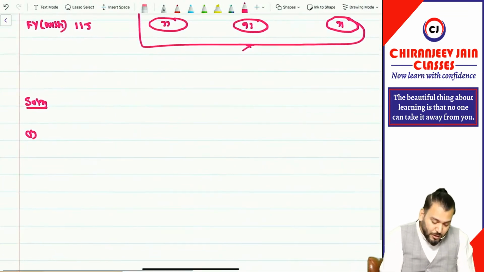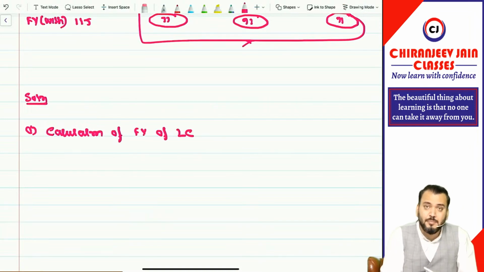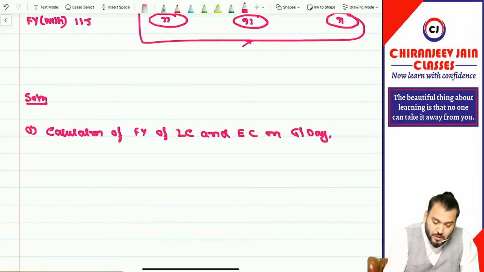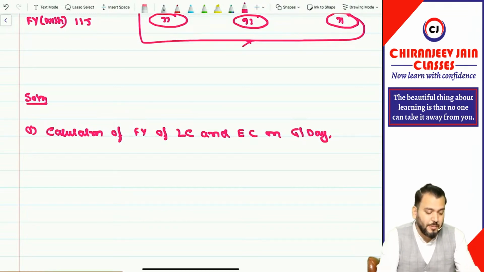So write down the calculation of fair value of liability component and equity component on grant day. Have you understood this point?